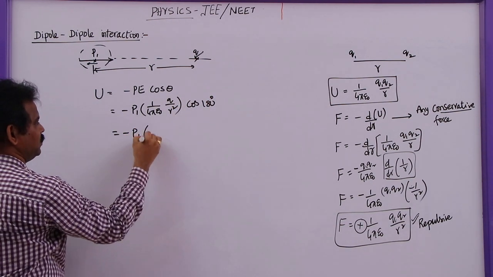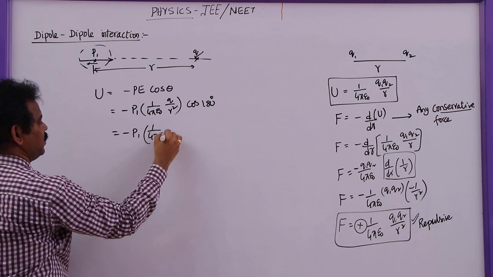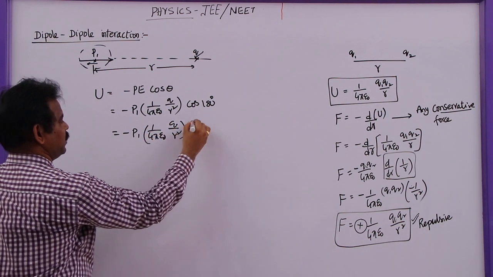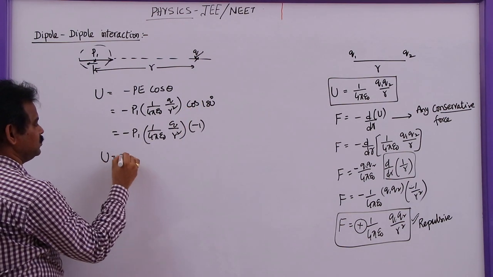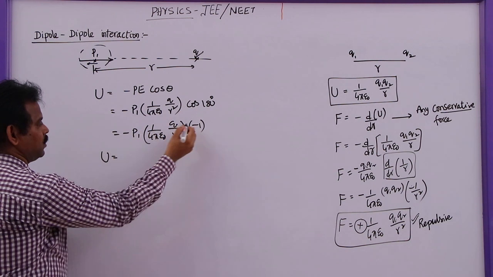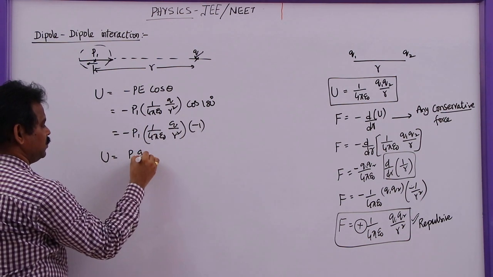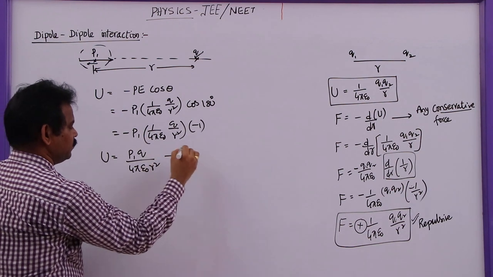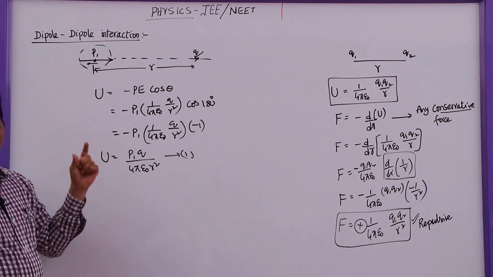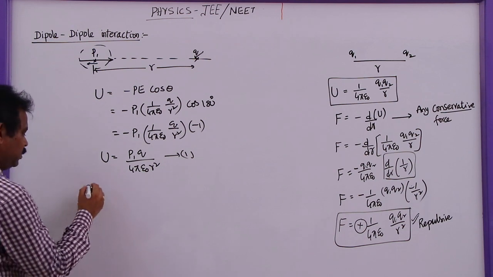So what can we write? Minus P1 times 1 by 4 pi epsilon naught Q by r square, times cos 180, which is minus 1. So the potential energy is given by minus of minus, which is plus. So P1 Q by 4 pi epsilon naught r square. This is the potential energy of these two.